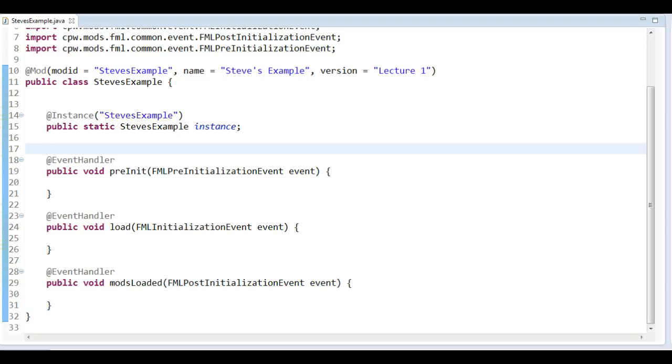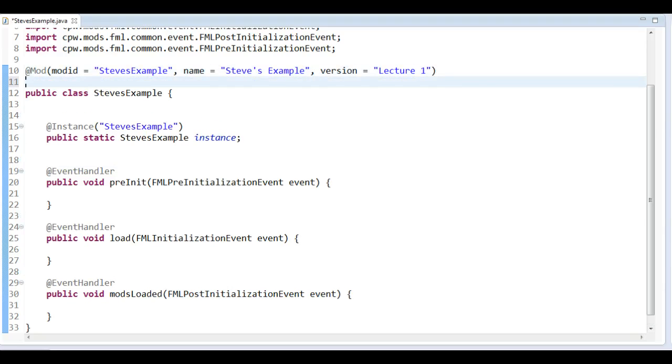There you go. But what we might want to do next is make sure that this is a multiplayer mod. It's a network mod, as it's called. And to do so, we need to add another annotation. So as you can see now, we're setting up this basic mod skeleton, and then we will add content later on. So what we might want to add is network mod. So this is going to control the multiplayer aspect of it. Of course, we need to add code to specifically do things multiplayer, but this is what we need to tell it. It's a network mod.